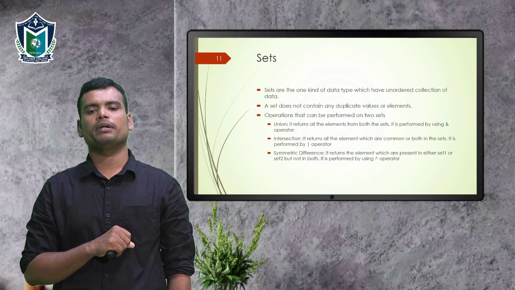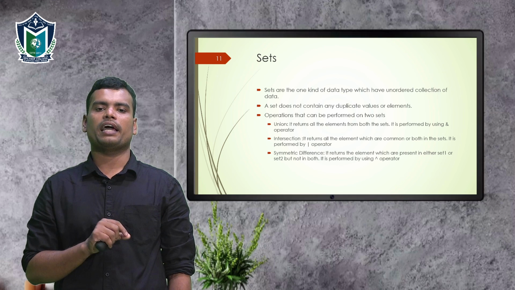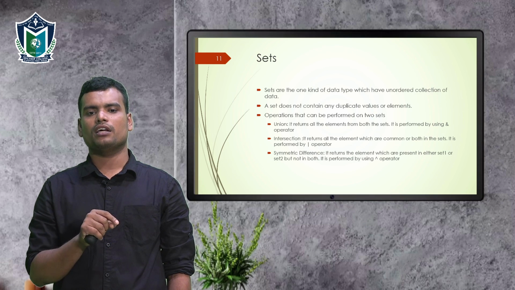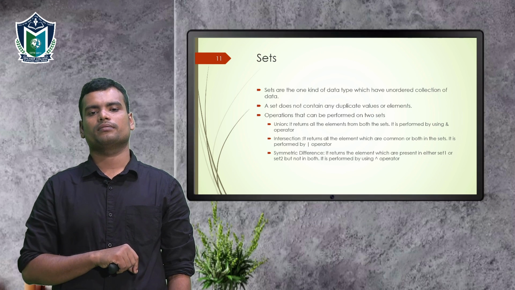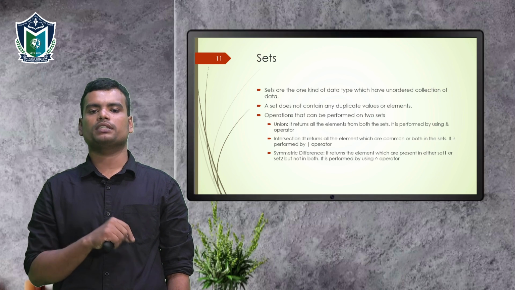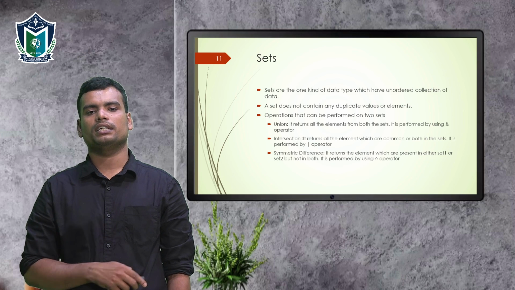And in case of difference, A minus B means the elements that are in A but not in B. These are the three operations mainly used in sets.